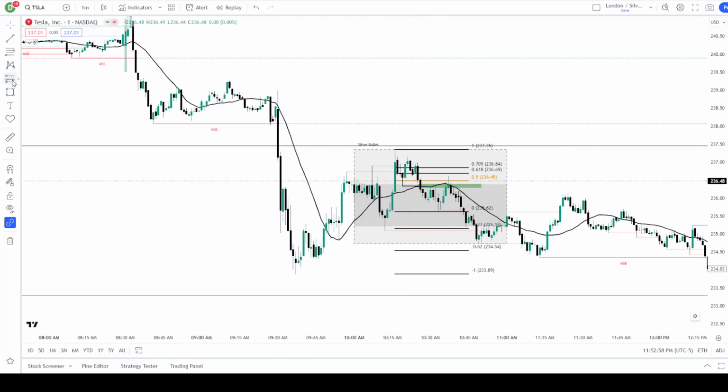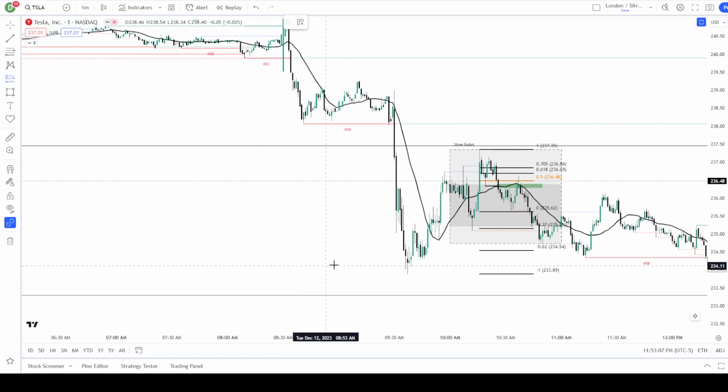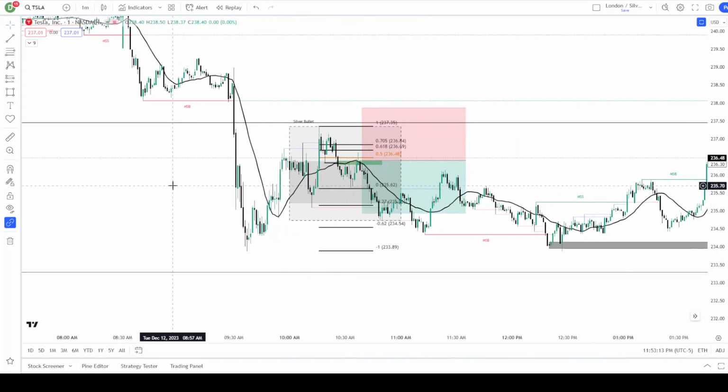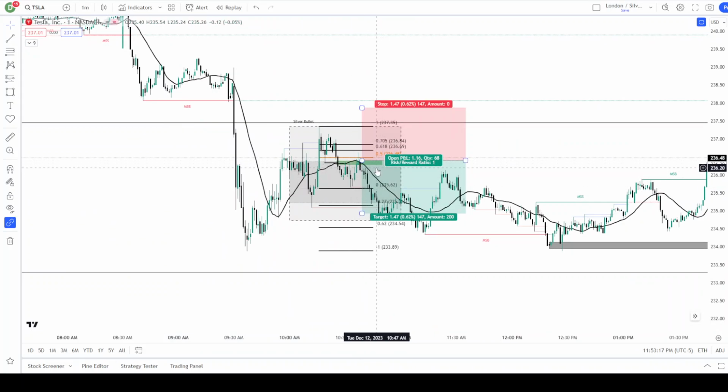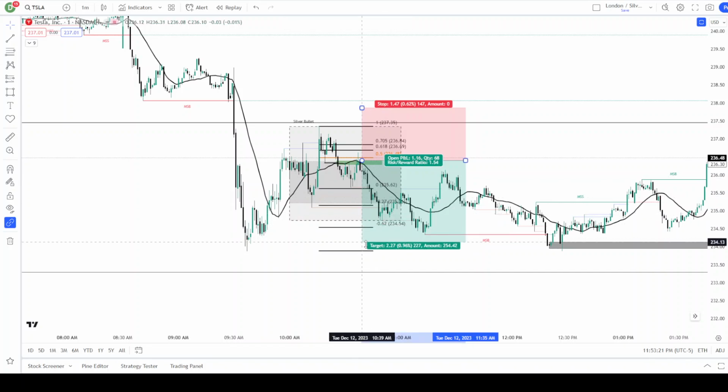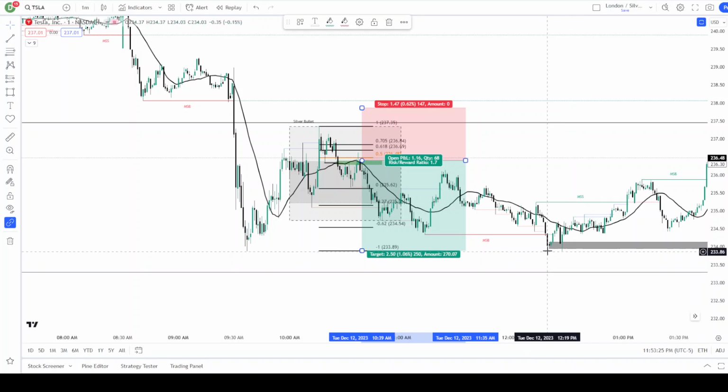So if that was your entry and you took it, we're targeting previous lows here, previous lows here, and then ultimately potentially previous lows here. So if we go ahead and say we grabbed it right here at the fair value gap, so that wouldn't even be the perfect entry, but just inside the fair value gap, and we targeted the previous low, you can see we hit it to the wick perfectly right here.